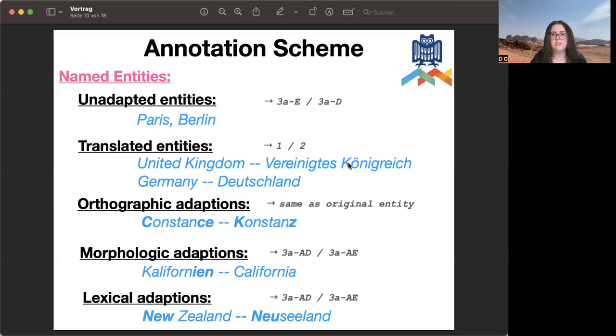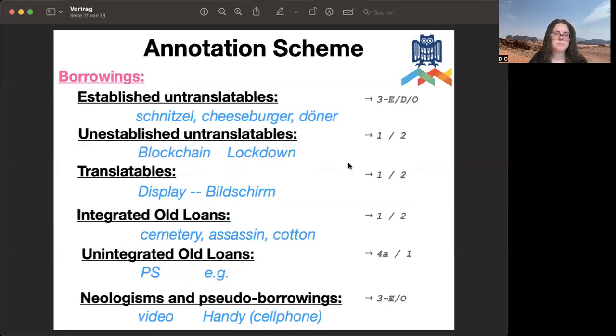Like, for example, Germany and Deutschland, they don't share the same etymology, and as such are completely different and are just considered like normal words of the language. There are also several types of adaptations that named entities can have, like orthographic adaptation, where the K is written as C, or C is written as K, but also morphological adaptations, like adding morphemes that indicate one language, or even adding lexical parts that indicate one language.